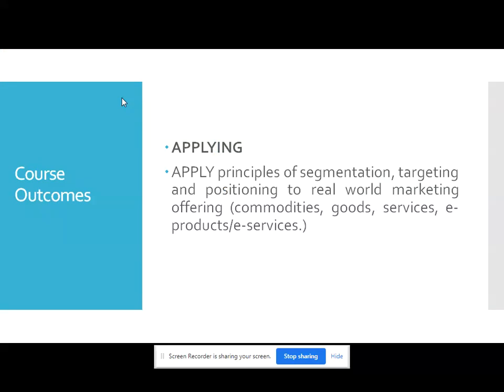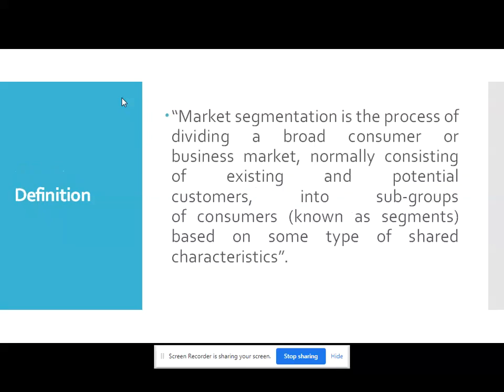The course outcome for this particular unit is the applying part from Bloom's taxonomy: apply principles of segmentation, targeting and positioning to real world marketing offerings. Those are various commodities, goods, services, e-products and e-services also. Now we will start with the definition of marketing. Before that we can discuss the syllabus.